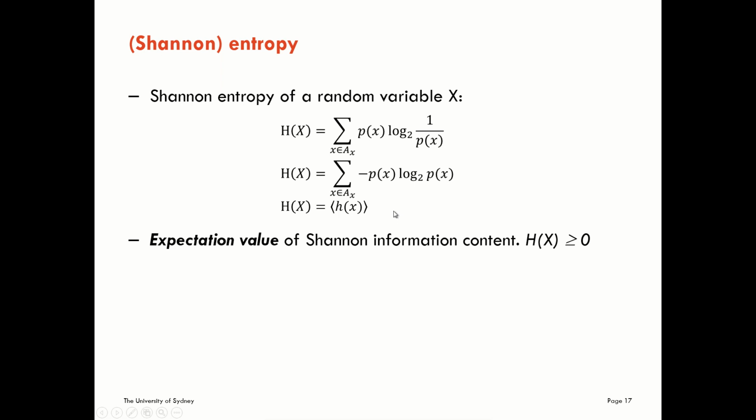So let me emphasize that again. The Shannon entropy is simply the expectation value of the Shannon information content over all realizations. It is greater than or equal to 0. So as we saw for Shannon information content, we can't be negatively surprised. In the same way, we can't have negative Shannon entropy.